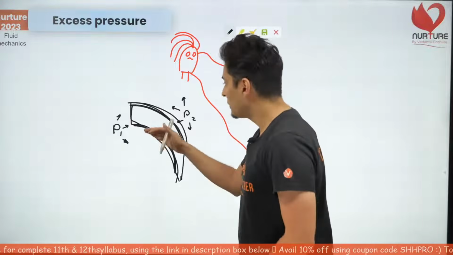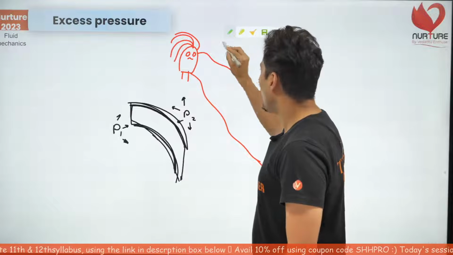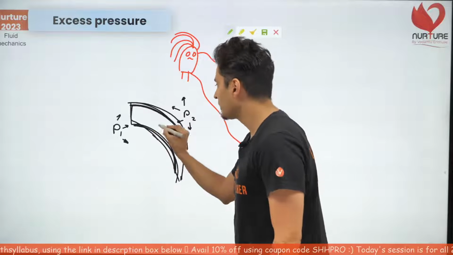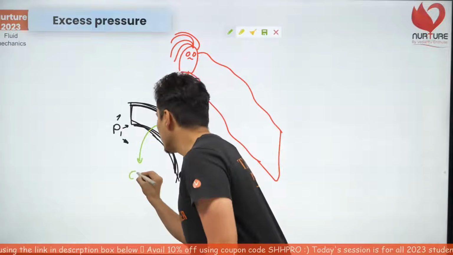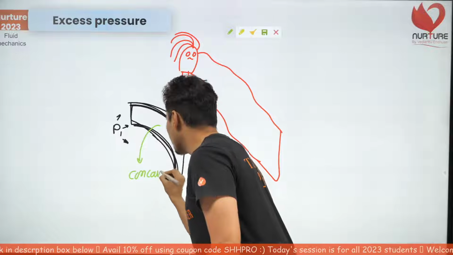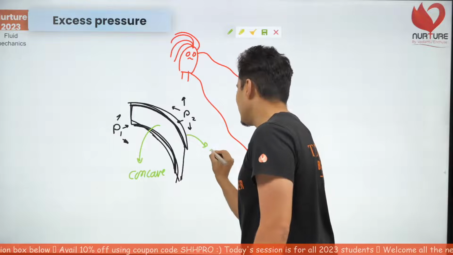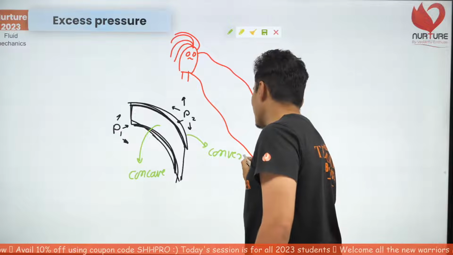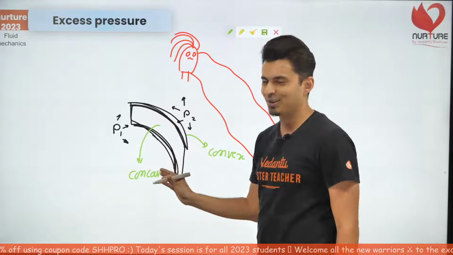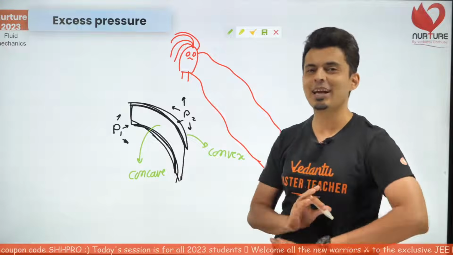Perfect. Now, what surface is P1? This side is obviously the concave side, and the other side is nothing but the convex side. Now, this is not just true for a dupatta, but for everything.